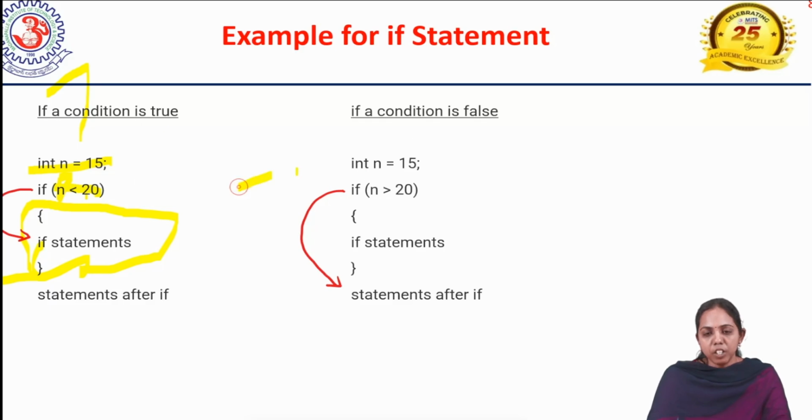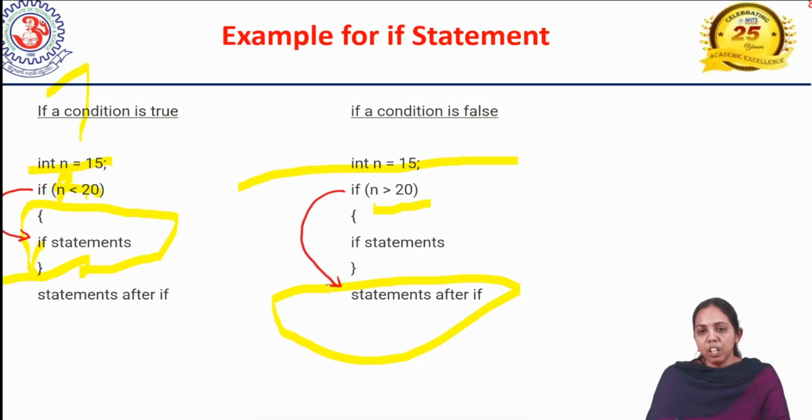Then coming to if the condition is false, what will happen? Suppose n is equal to 15 and the condition I have written uses the greater than symbol. You substitute 15 in place of n: 15 greater than 20. Obviously it is false. So where will it go? It will never enter the curly braces. It will go to the statements we have written outside of the curly braces. The curly braces mean that the if statement block has ended. So whatever statements we have written outside of that will be executed.